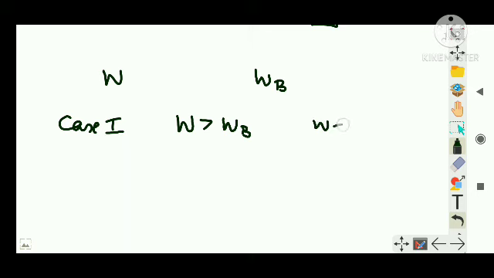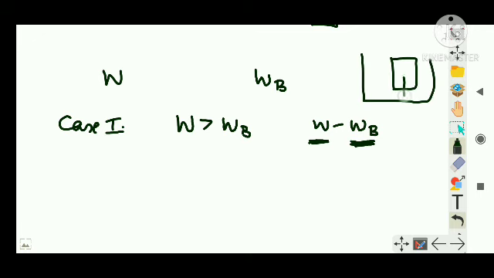Then the net weight, W minus WB, that is the true weight minus the buoyant force, is your apparent weight. You can understand by the figure itself: the weight downwards is greater than the upward thrust, means the object will be moving downwards. It accelerates downwards. Clear?